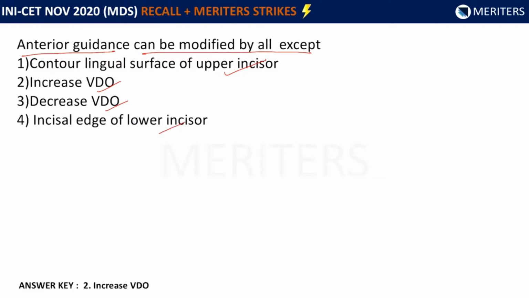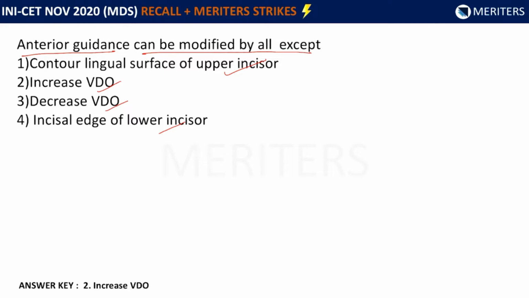What do we understand by anterior guidance? That is exactly what I wanted to come to. Anterior guidance is technically something that a lot of people get confused with. To understand anterior guidance, close your teeth in maximum intercuspation. You can do it with me. And then when you come in protrusion, you will understand that your lower incisors are coming and sliding across the lingual inclines, or the palatal inclines, of your upper incisors.